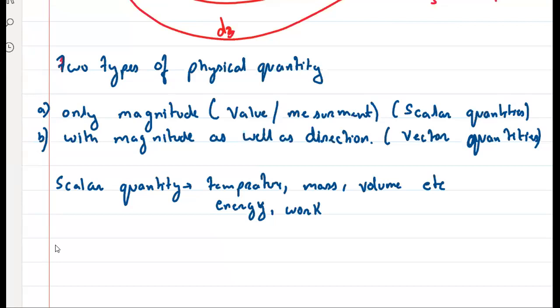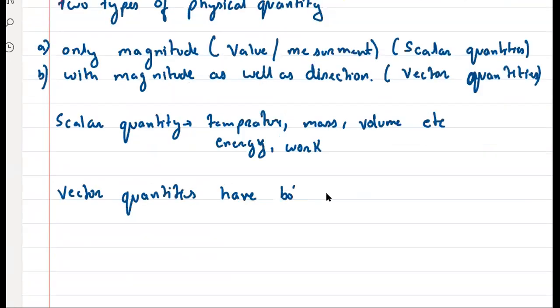So I can say vector quantities are the quantities which have both magnitude and direction.